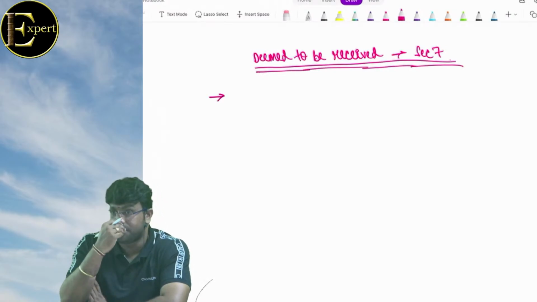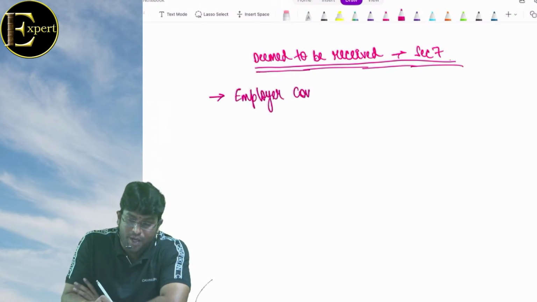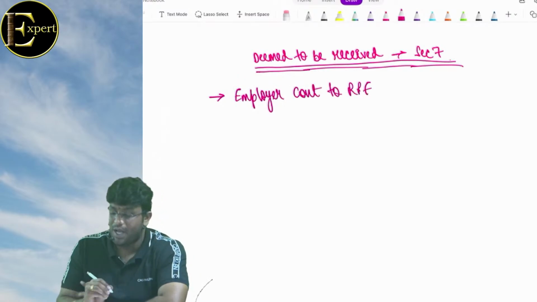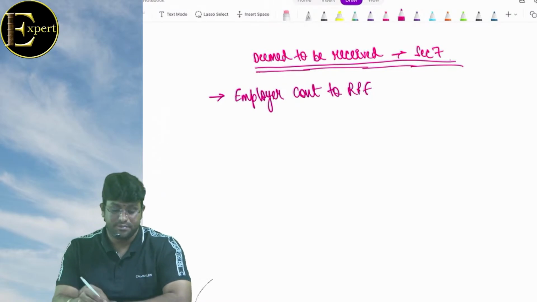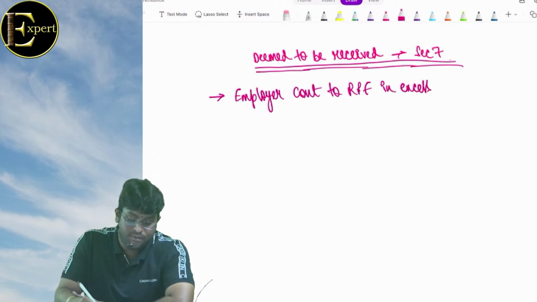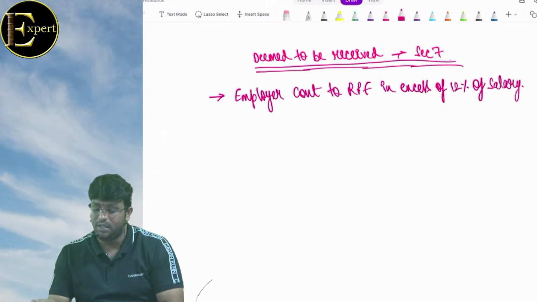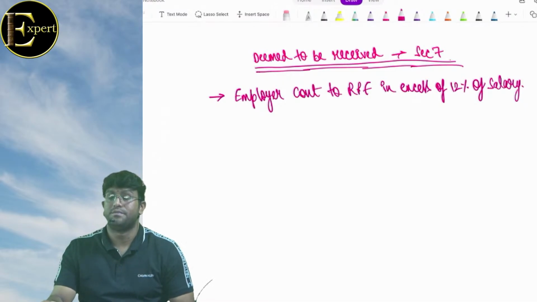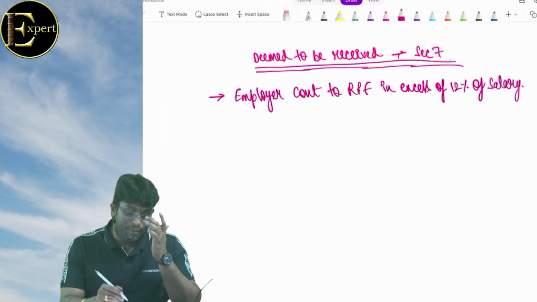In section 7 there are 4 points. Point number 1: employer contribution to RPF. RPF stands for Recognized Provident Fund, which is recognized by the Commissioner, in excess of 12% of salary. So, if it's contributing 14%, 2% will become taxable. Friends, is it understood? So please speak out. What was the first point? Employer contribution to RPF in excess of 12% of salary.